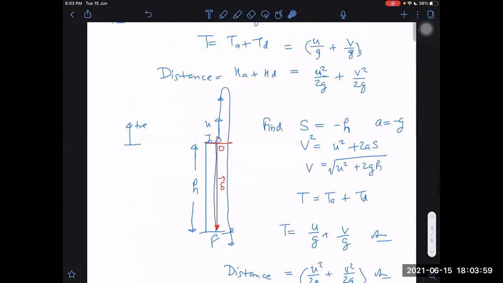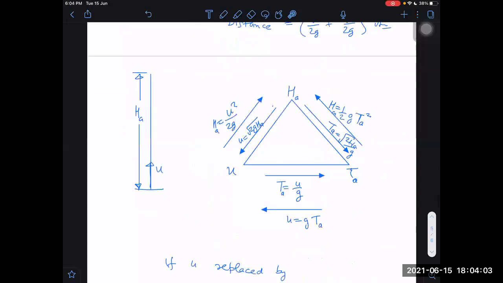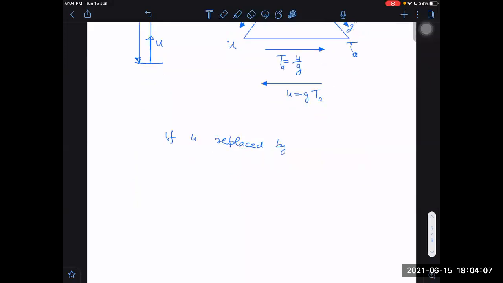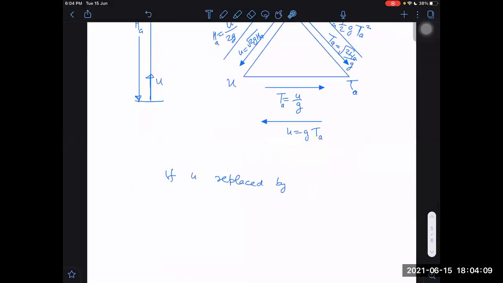He is asking that h equal to ut plus half gt square, no, sir. Then why you written only half gt square? I understood, but I think these doubts are arising only because I'm not saying those formulas are wrong. Those are also 100% right. S is equal to ut plus half at square, that formula is also 100% right. We are using those formulas only. From those only we are getting all these things.